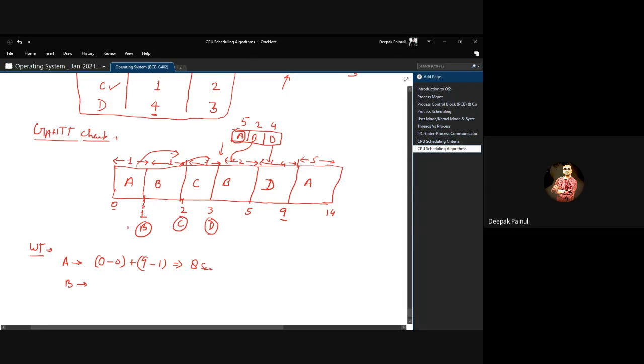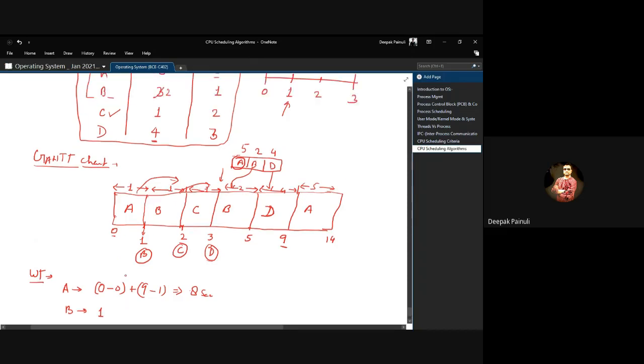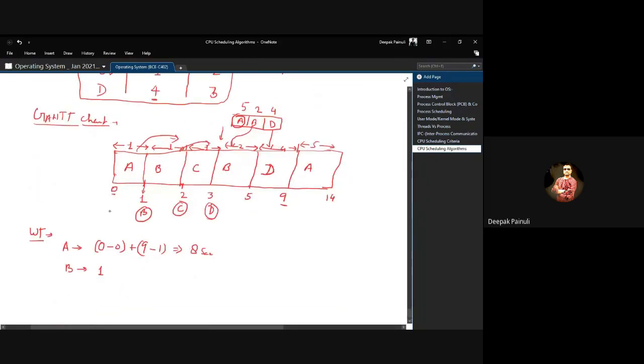For B, it got the CPU the first time at 1 and arrived at 1, right? So minus 1, plus again it got control of the CPU at 3, and when it got suspended at 2. So total time will be 1 second for B.